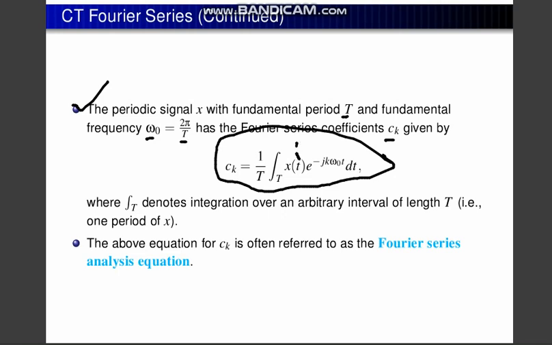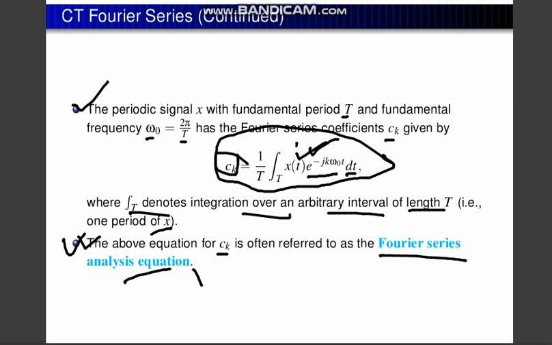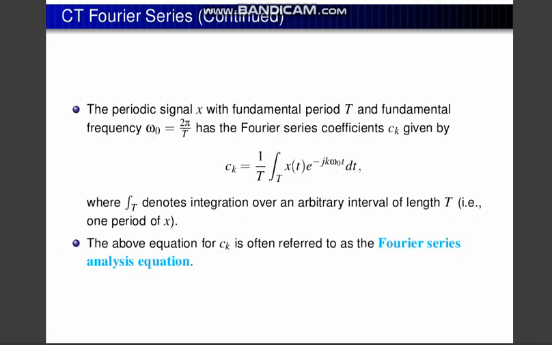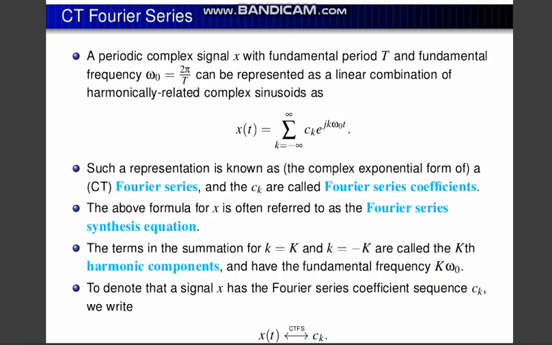If you know the function, you can put the function here, then find the coefficients c_k, times e to the power minus j k omega naught t dt. That denotes the integration over an arbitrary interval of length T. T means one period of x. The above equation for c_k is often referred to as the Fourier series analysis equation. So there are two equations that we have to keep in mind. First of all, that is the basic equation to find